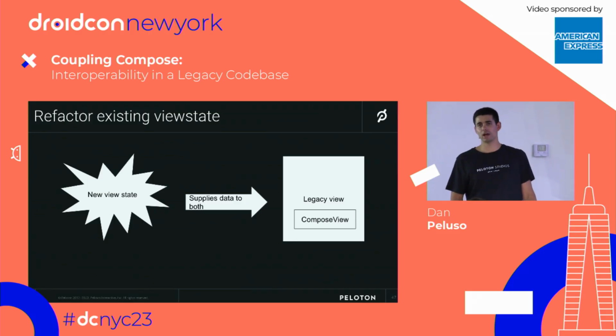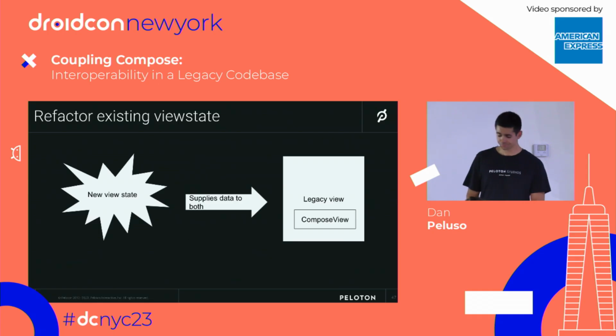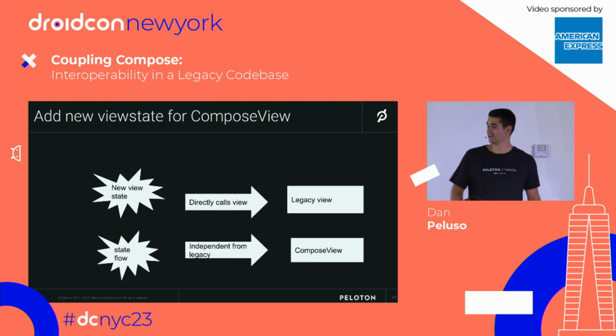Now, keep in mind, you do have to introduce the observability concept in as well, so you will need a hot flow that you can convert into a state flow to be able to react to that within your composable. But if you can do this, from a software principles standpoint, you're kind of a rock star, right? Like you're able to plug into the legacy, you have it on top of it, and that works just fine. Sometimes it's not always that easy. In my case, I really did not want to touch the flow, so I made a new exposed flow that was independent from the existing legacy options that would go on top of it.